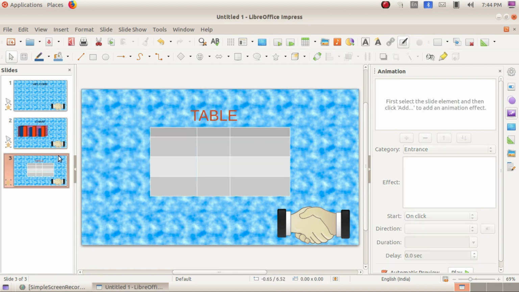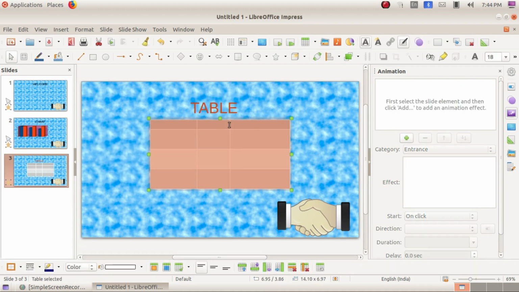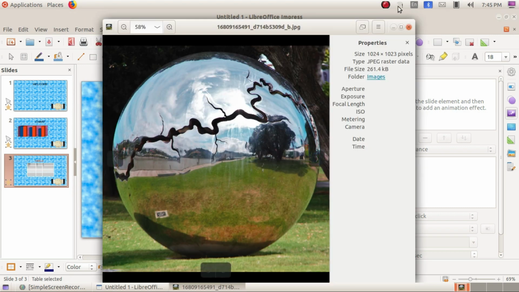And here again, if you want to enter the tables, if you want to include the details, like this you can type. Again, A plus. Next is A grade. Here you can type the value. So like this you can enter the contents. Okay, and here we are giving the animation or hyperlink.